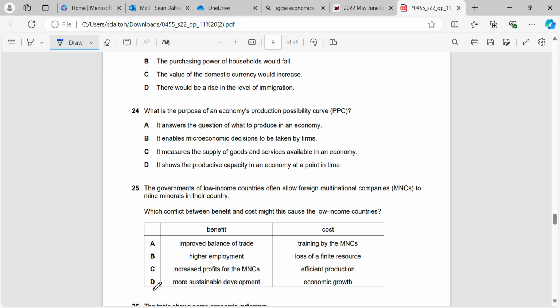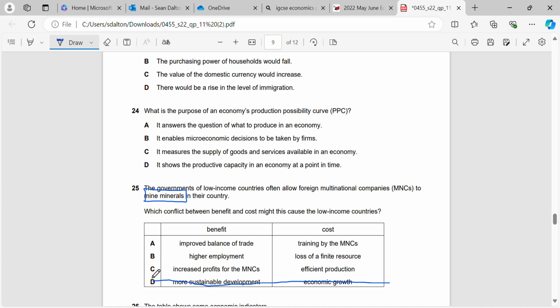So the first one, if we start at the bottom, it's not going to result in more sustainable development. Why? They're mining minerals, and we know that minerals are a limited resource, right? So it's actually going to decrease sustainable development, and it may lead to economic growth. So these two are flipped. Economic growth would be a benefit and a cost would be unsustainable development.